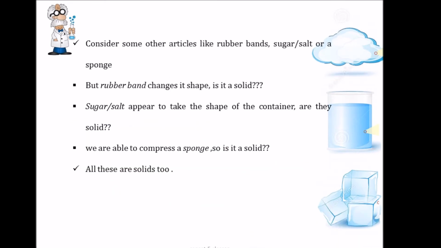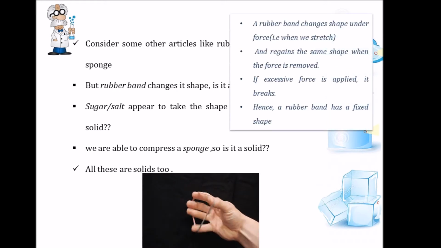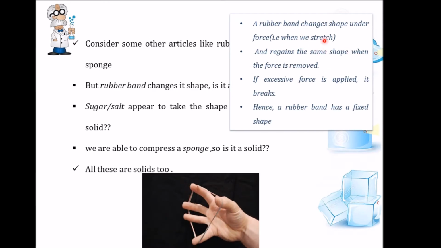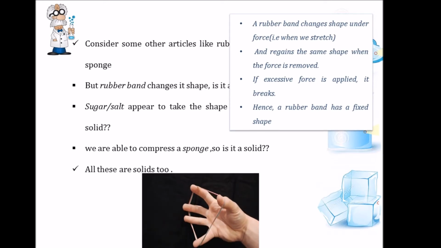Now let's consider some other articles. Say for example a rubber band. It changes its shape. Is it a solid? Yes, it is a solid. A rubber band changes shape under force when we stretch it, and it regains the same shape when the force is removed. So we can say that a rubber band has a fixed shape, and if excessive force is applied, it breaks as well, and it satisfies all of the properties of a solid. Hence the rubber band is a solid.